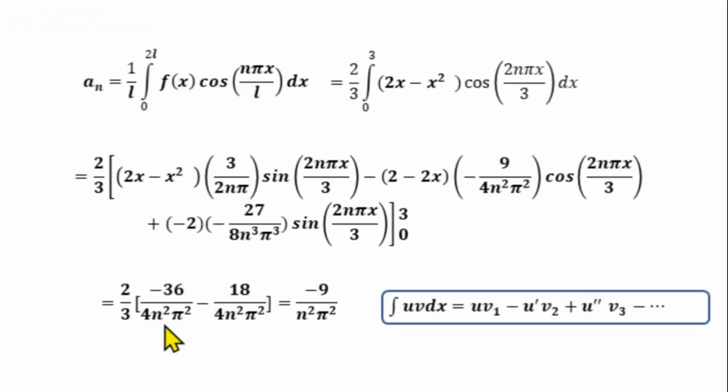And at the lower limit, if you take x equal to 0, we have cos 0 is 1, and here we have (2 − 0) into minus 9/(4n²π²), that is you will get a minus 18/(4n²π²). And simplifying, we get an equal to minus 9/(n²π²).